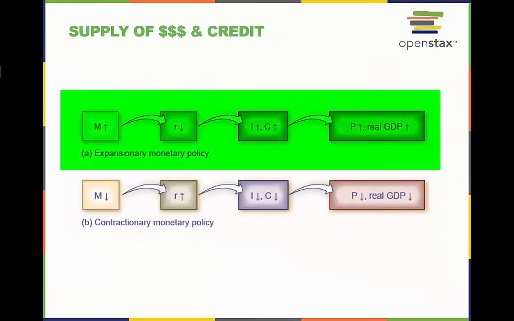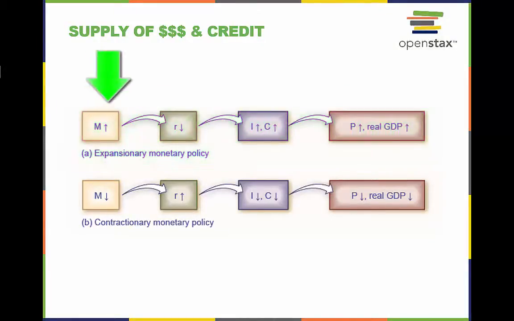In expansionary monetary policy, the central bank causes the money supply and loanable funds to increase, which lowers the interest rate, stimulating additional borrowing for investment and consumption, and shifting aggregate demand to the right. The result is a higher price level and, at least in the short run, higher real GDP.